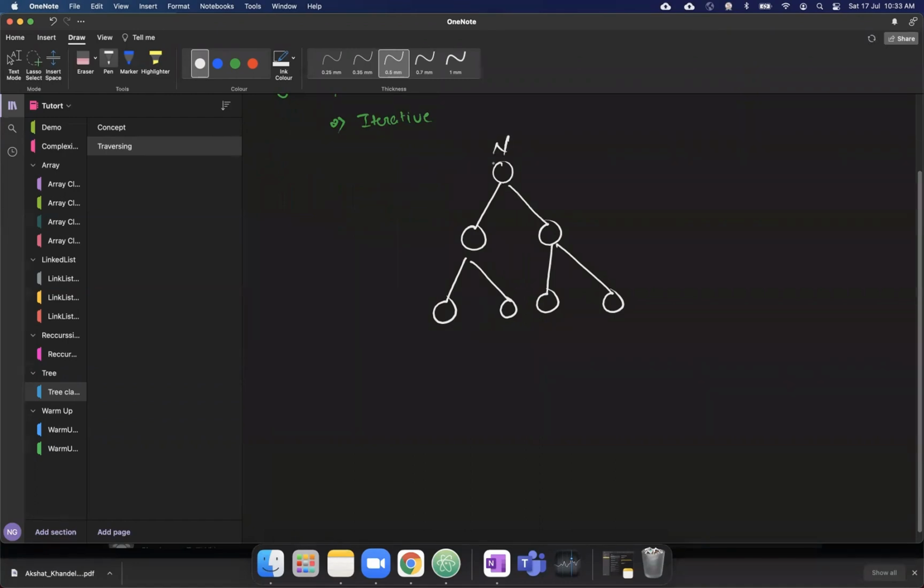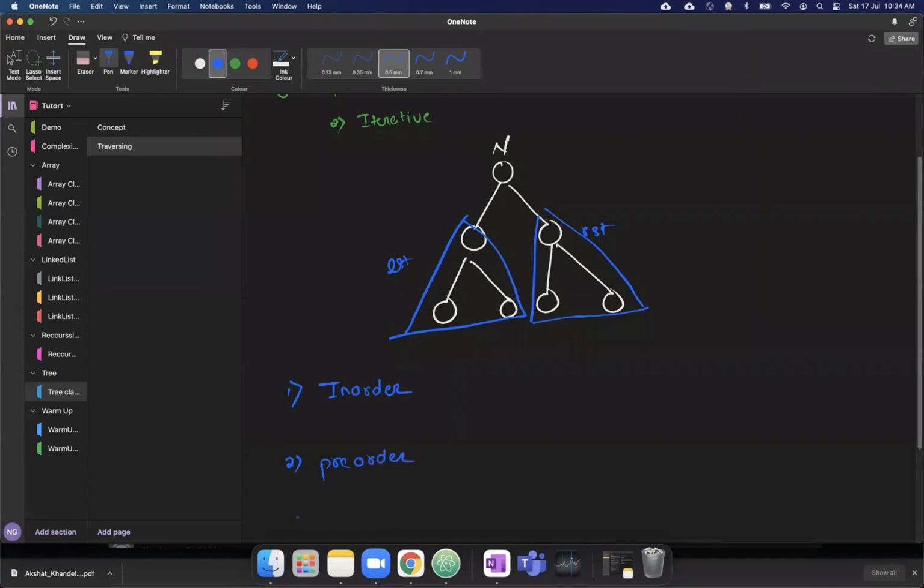With this as the current node, this is the left side, this is the right side. With every node, you have certain choices of what to process first. So it's all about the processing. There are three types: one is in-order, second is pre-order, third is post-order.